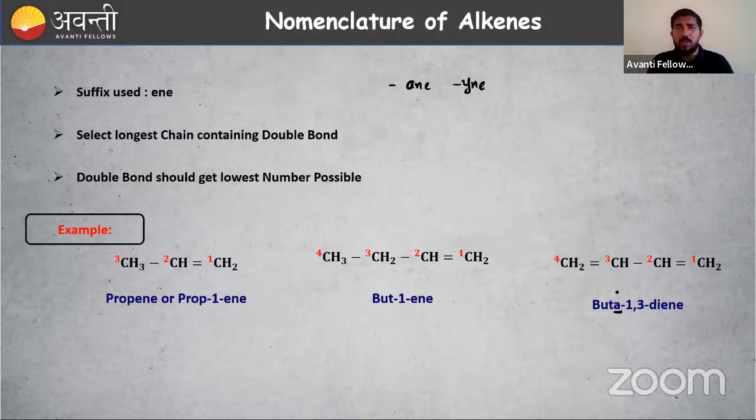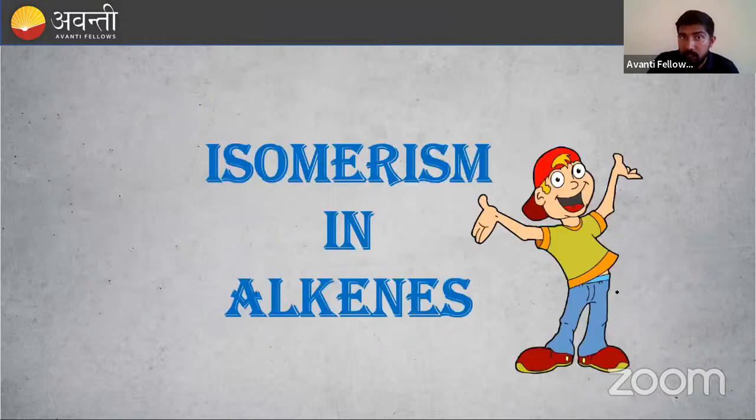These are the examples for you. I hope there is no need of doing so many examples right now. We have already done that. So let us find out some new topics. Isomerism in alkenes. Again, if you have studied IUPAC nomenclature and general organic chemistry, this will be very easy for you. Otherwise, maybe somewhat difficult.